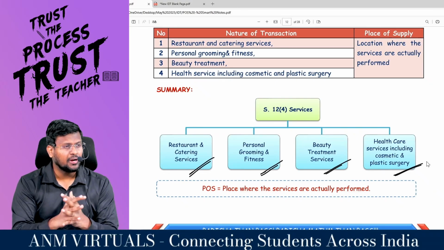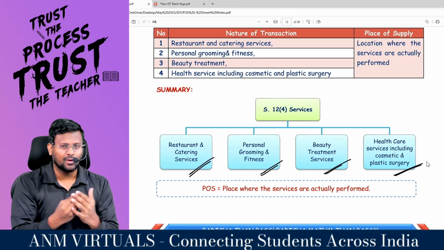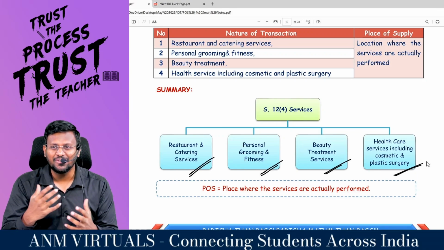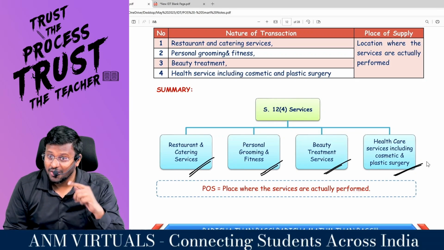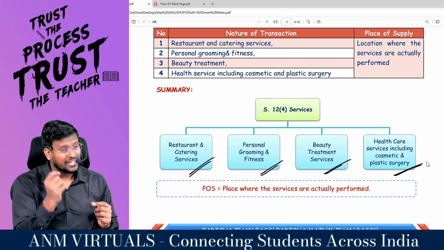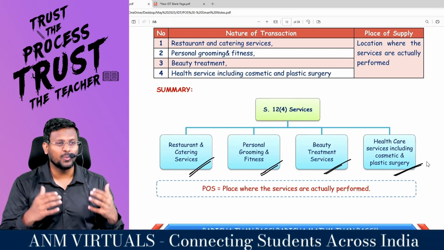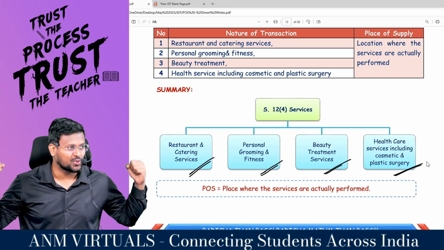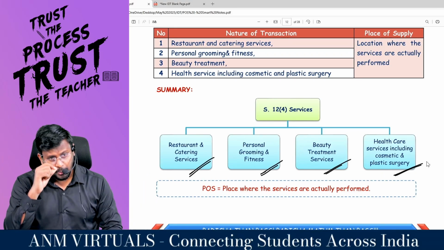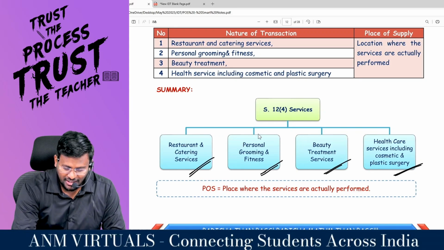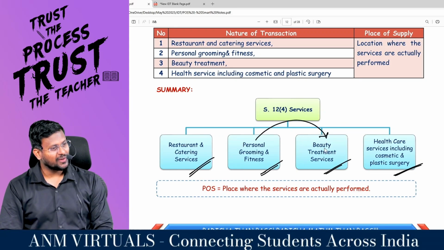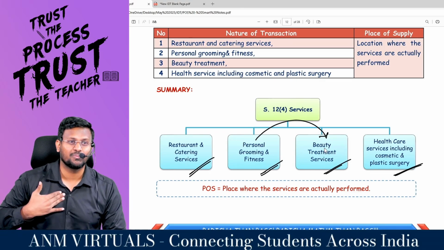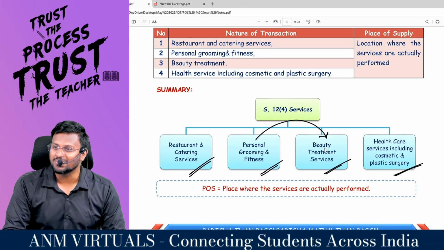Now the people are loving so much of fast food. Are you all really with me? Yes, sir. Including me. Sir, more than eating from home, we are eating from restaurant only, from outside only. If you eat so much from restaurant and catering, sir, you will become like me. Sir, personal grooming and fitness you need. You have to go to gym. Hello, sir. Your beauty will go, really I am saying. Then you may need beauty treatment also. Sometimes you may have to go to Apollo or Kaveri as the case may be also. Healthcare services including cosmetic or.